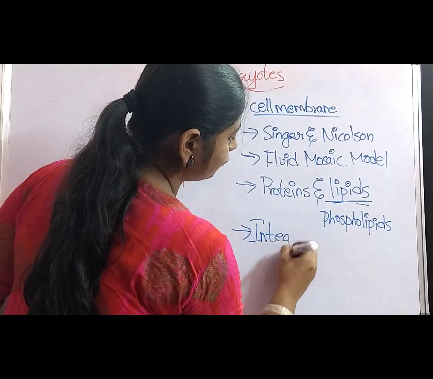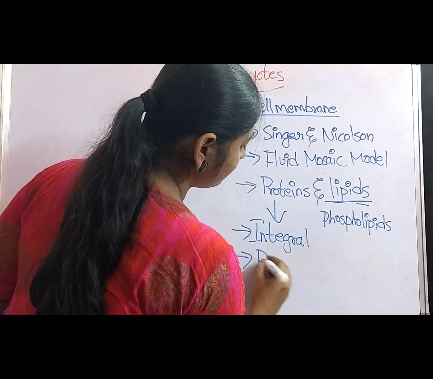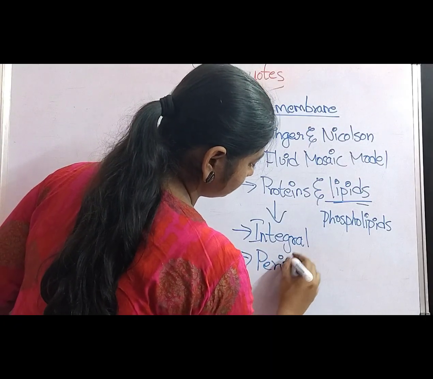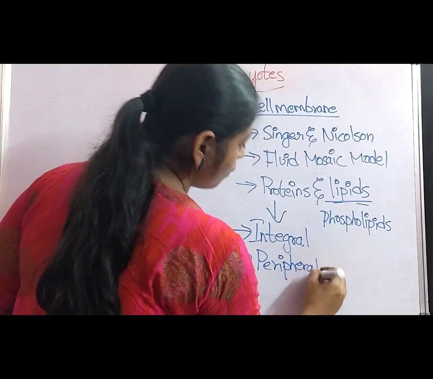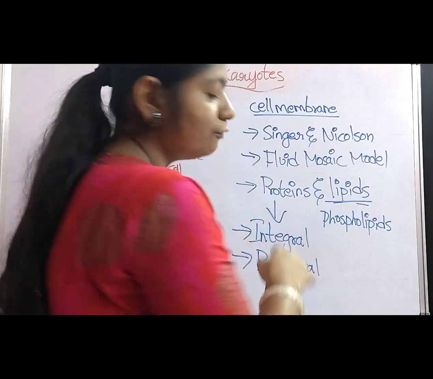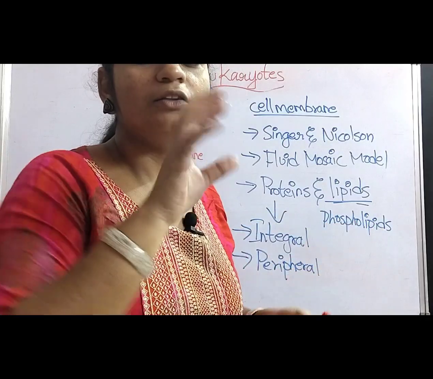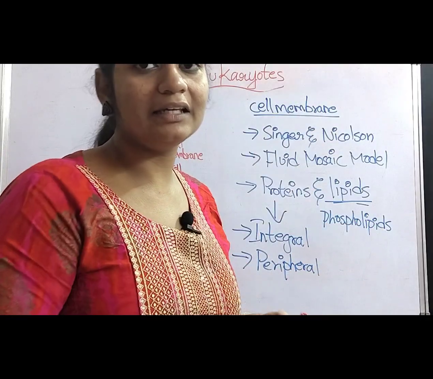And coming to the proteins, the proteins are of two types: integral proteins and peripheral proteins. What is meant by integral and peripheral proteins? The proteins which are present inside the structure of the cell membrane are called integral proteins.